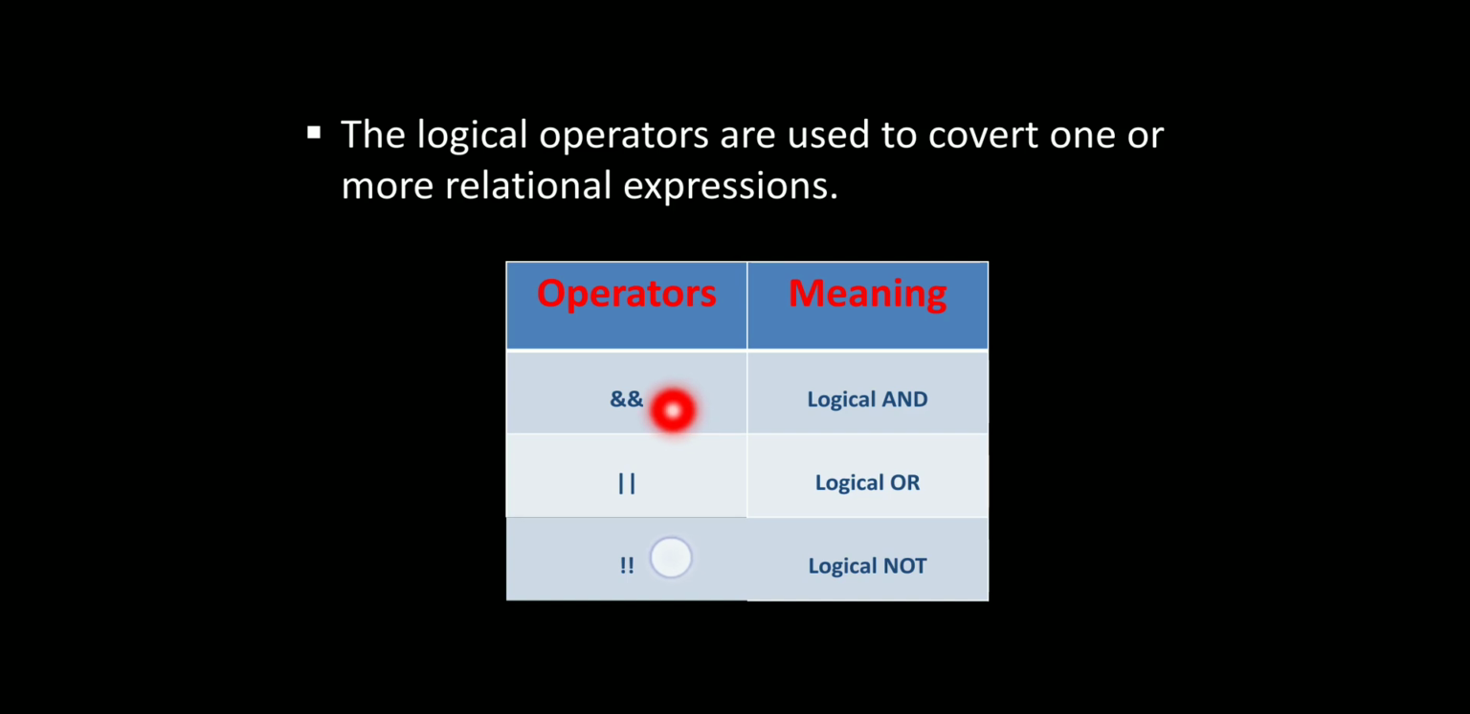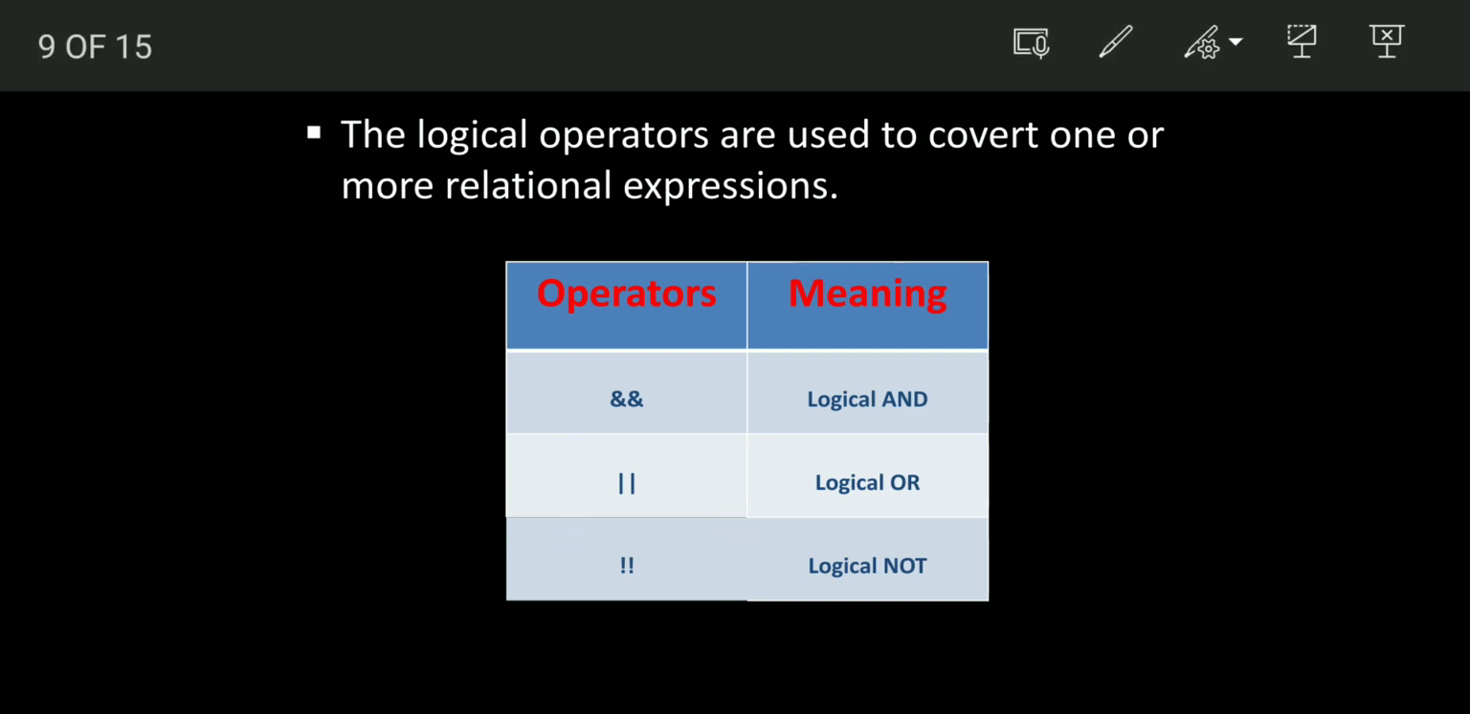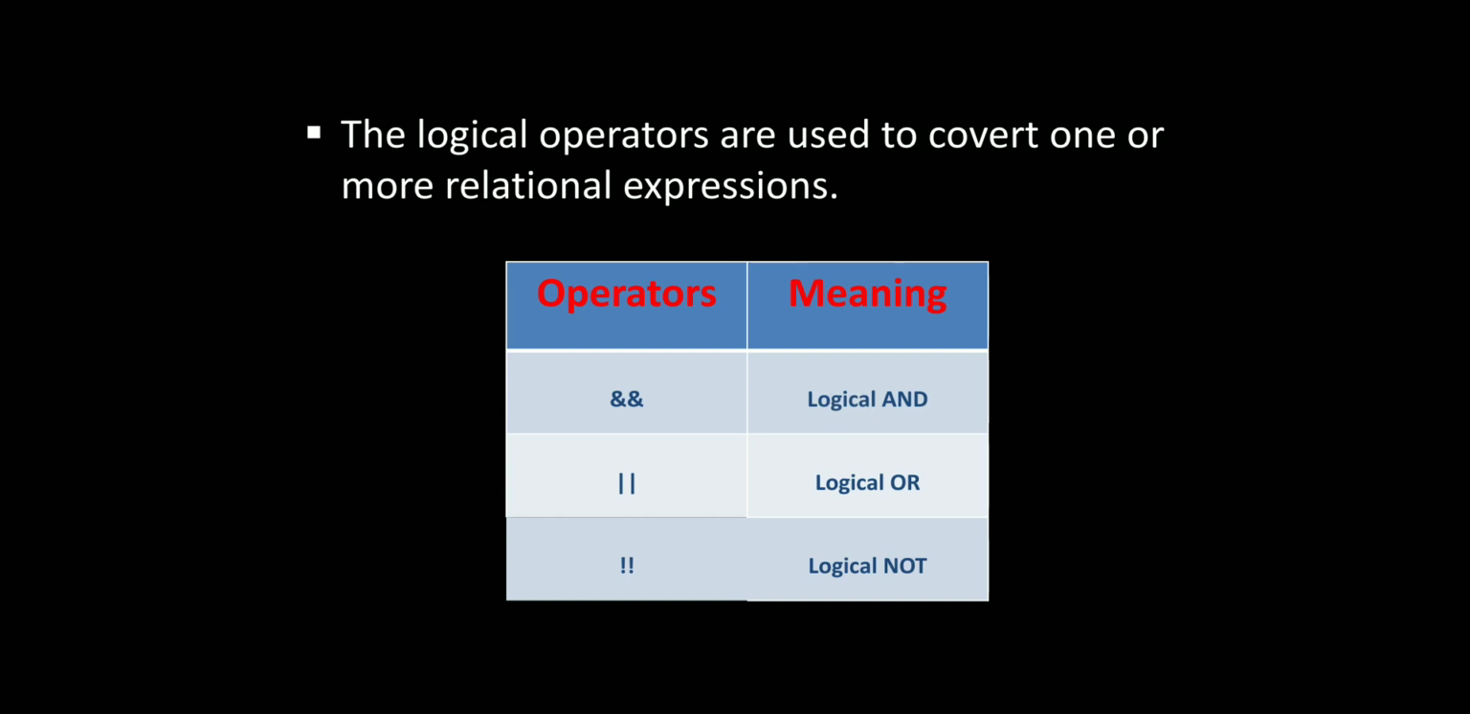Here the operators are double ampersand for logical and, double pipeline for logical or, and double exclamatory for logical not. These are the symbols used for logical operators. For and, double ampersand; for or, double pipeline; and for not, exclamatory. These are the logical operators.